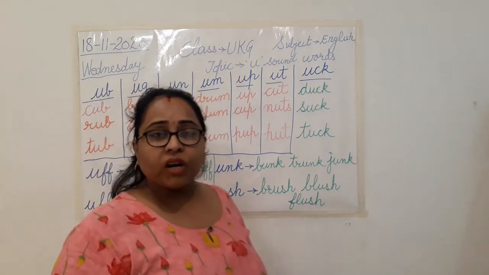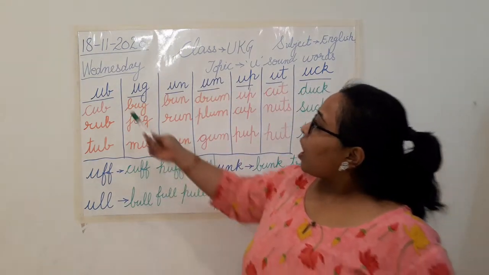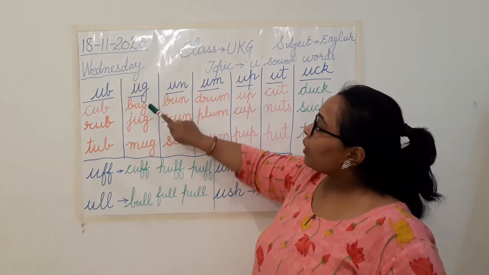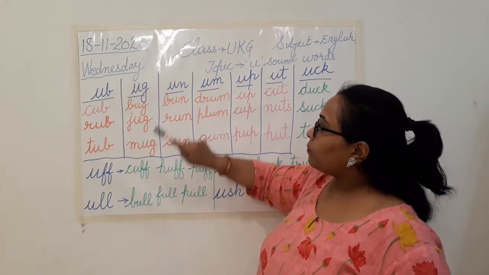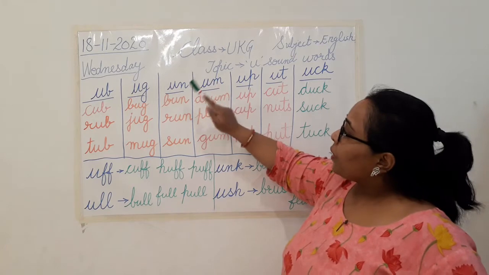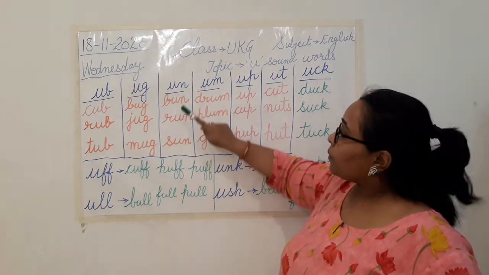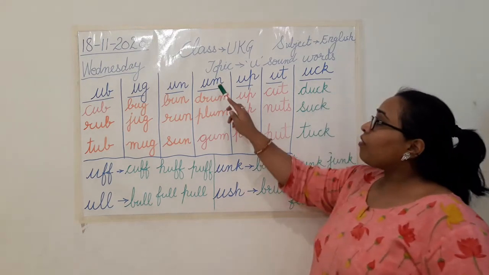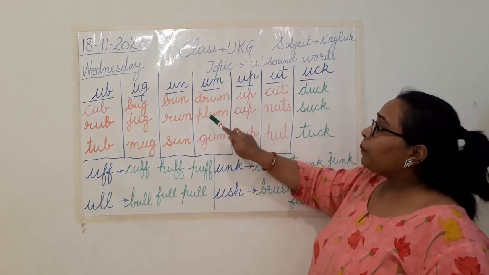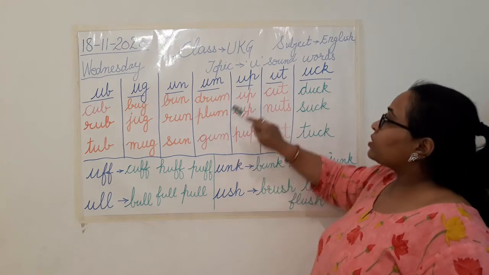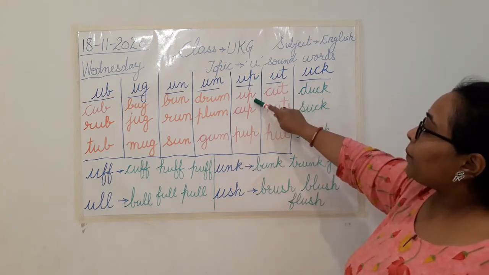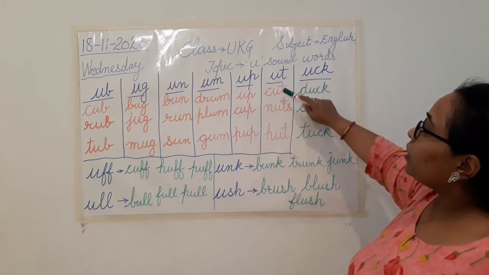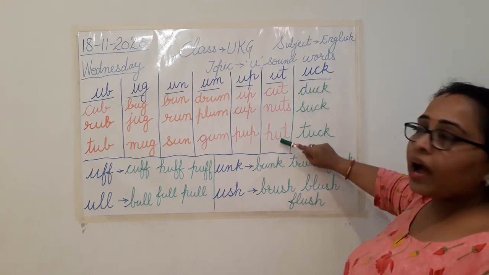Clear? Let's have a quick revision of all the sounds. Up, cup, rub, tub. Then we did ug sound: bug, jug, mug. Then in un sound we did bun, run, fun. Bun, run, sun. Yes, fun is also a word. Then um sound: drum, plum, gum. Next we did up sound: up, cup, pup. Then we did ut sound: cut, nut, hut.